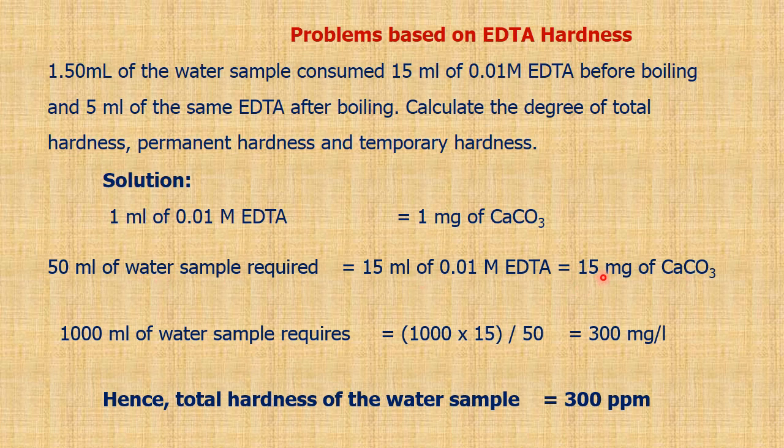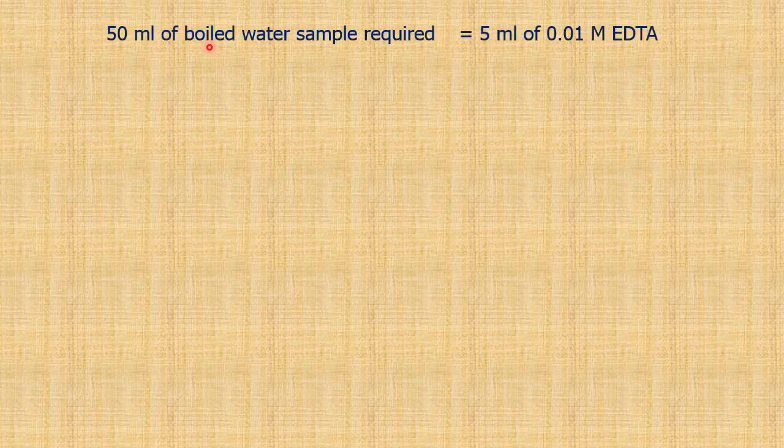Now after boiling, it has consumed 5 ml, that is titration 3. So 50 ml of boiled water sample required 5 ml of 0.01 molar EDTA, and we know 1 ml of 0.01 molar EDTA is equal to 1 milligram.